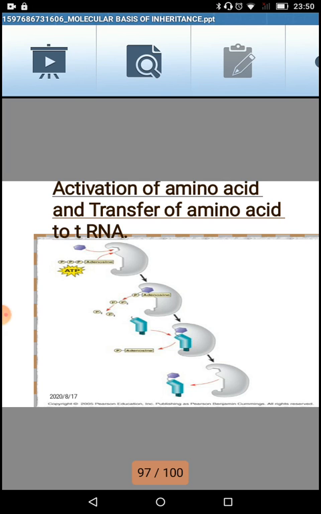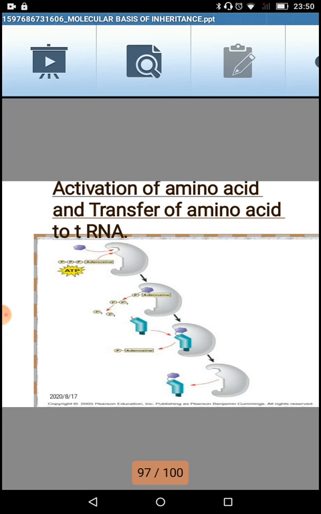So in this diagram you can see the last structure which is shown. You can see a hexagonal structure, purple color, in the last structure. This is the activated transfer RNA which is carrying an amino acid with it.